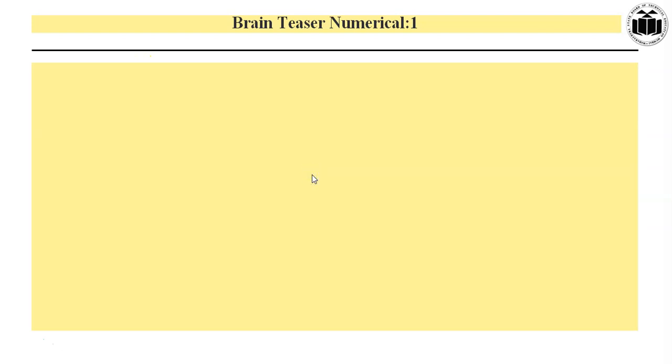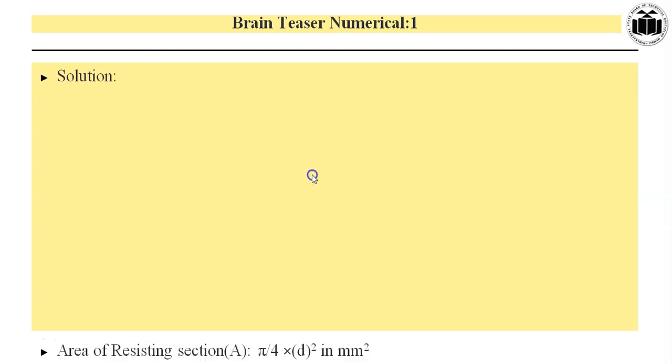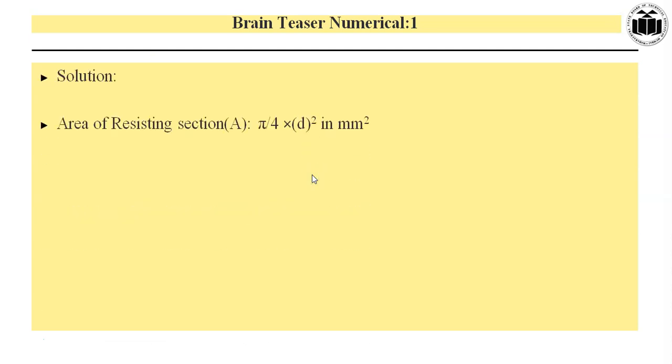So let's discuss the solution. The first step is to find out the area. So what will be the area of the resisting section? It will be pi/4 d square. So it will be pi/4 x 20 square.